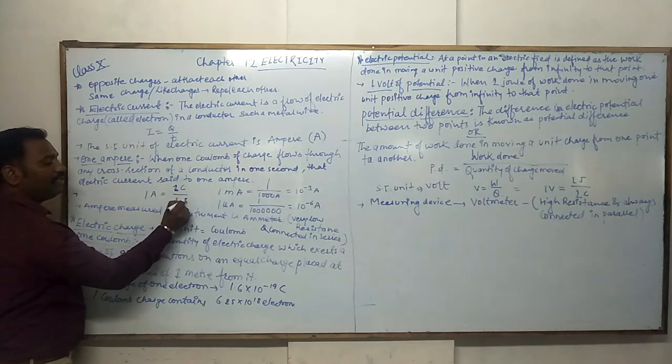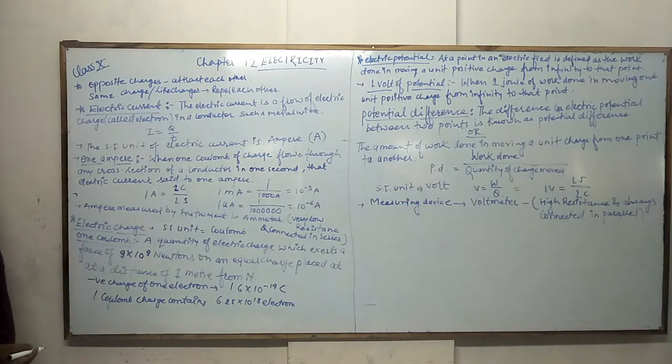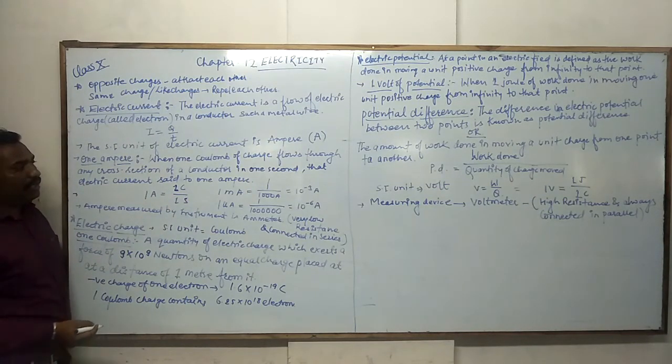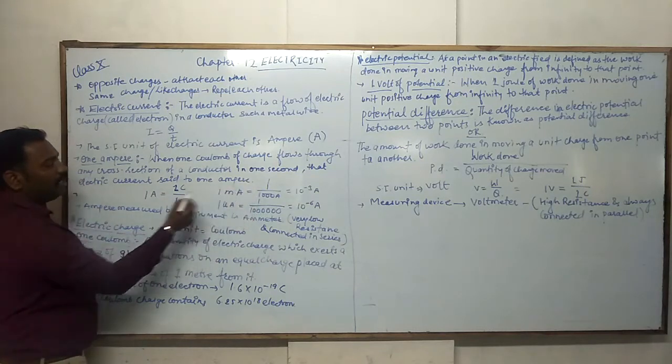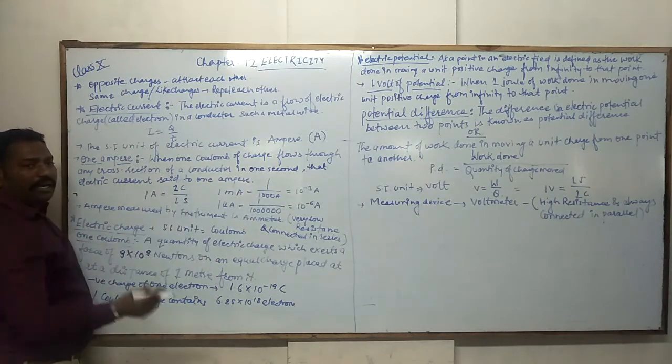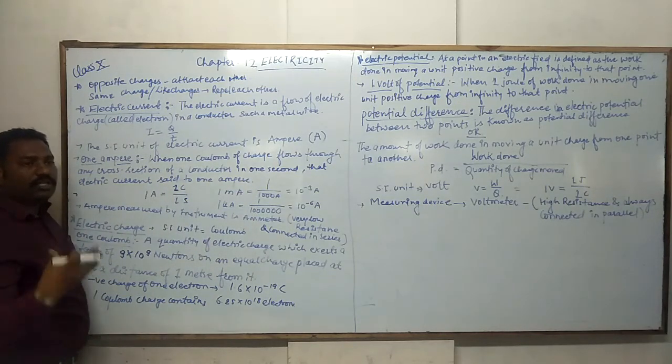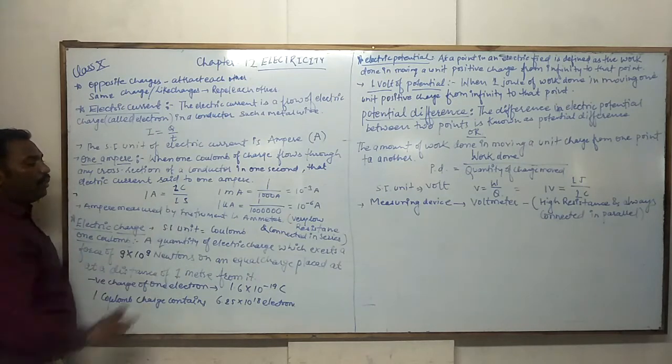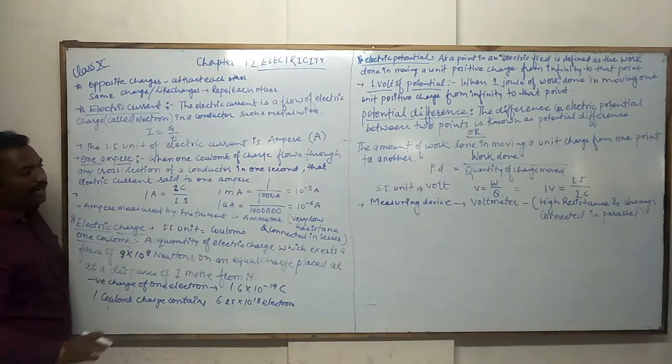This is the time, that is 1 second. So 1 ampere electric current is when 1 coulomb of charge flows through the cross section of any conductor within 1 second, and these are units we already saw.